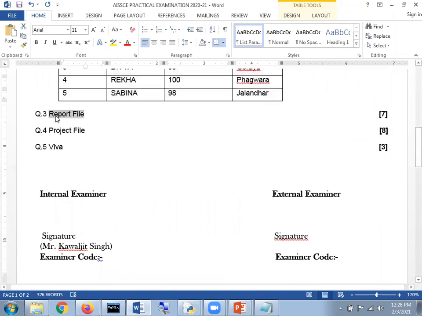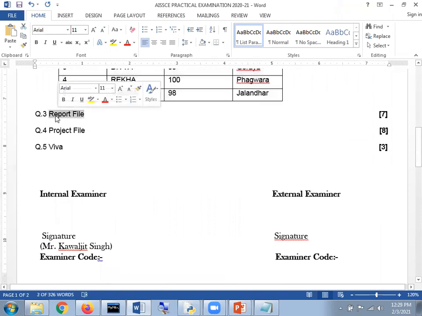This is a report file. Sir, what do you understand by a report file? My dear respected students, report means whatever we have done, whether it belongs to MySQL, whether it belongs to the interface of Python with MySQL, whether it belongs only to Python, whatever we have done practically is considered a part of the report file, and it carries 7 marks.